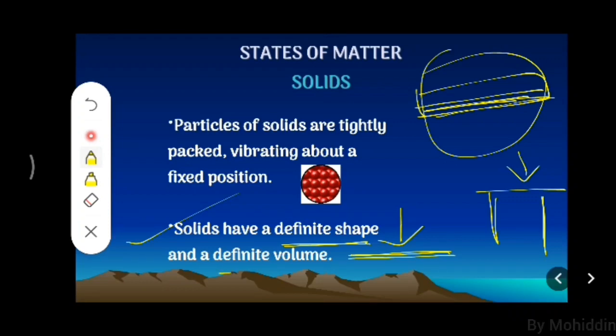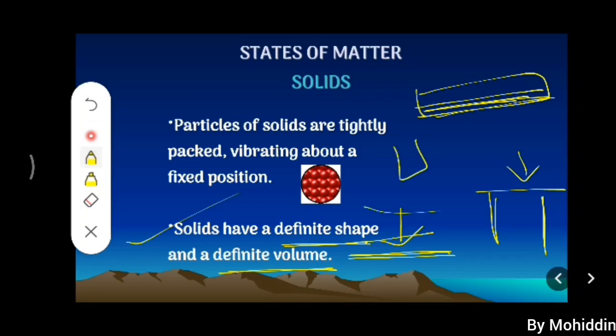Next one, definite volume. Definite volume means that if this duster weighs around half a kg on the surface, then it will be half a kg on this table also. It is not going to change on different surfaces.